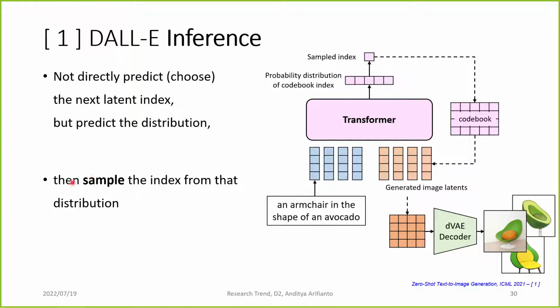With this sampling mechanism, from the same text we can get different images if we try over and over again, because it is randomly sampled, but each image will still have the correct structure according to the text.